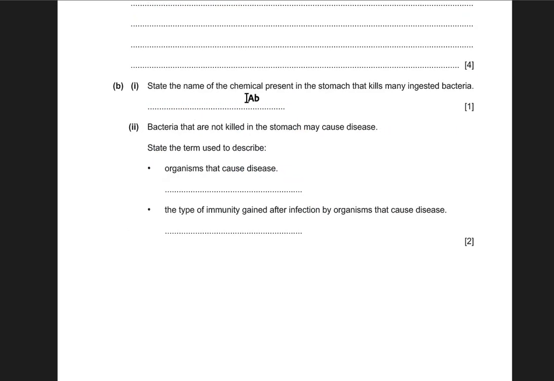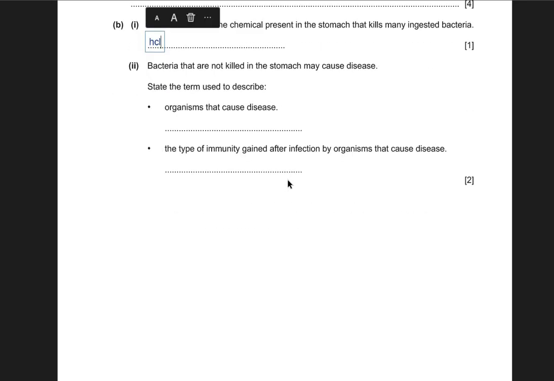Now coming towards part B, state the name of the chemical present in the stomach that kills many ingested bacteria. Obviously, you all know that is HCl, hydrochloric acid, that provides an acidic environment, and this helps to kill the microbes or the bacteria that have been ingested with the food into the stomach.